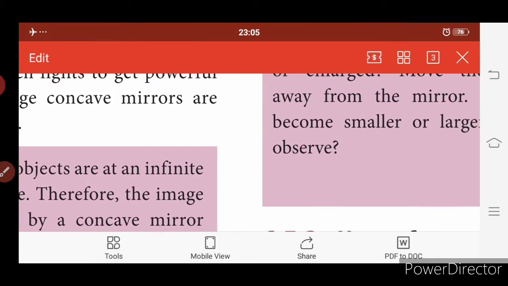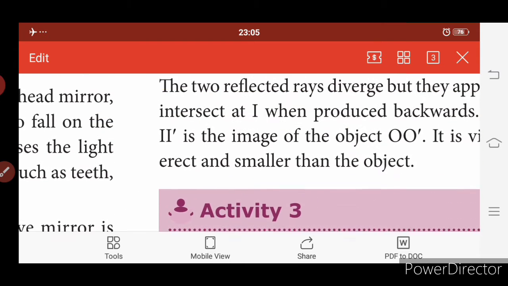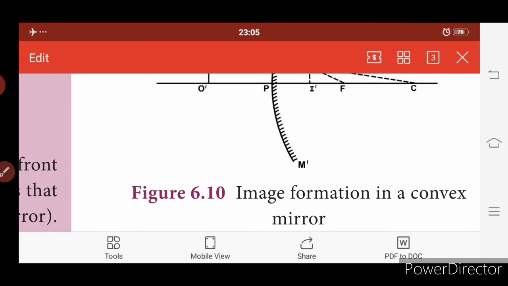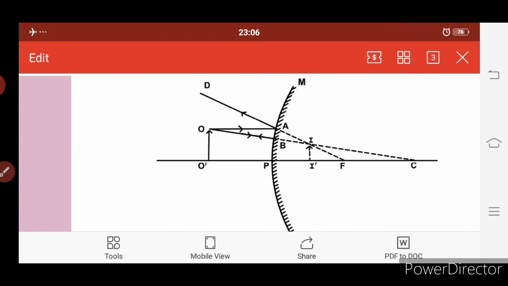So see the diagram here. Behind the mirror, the image is formed, and it has to be shown only through dotted lines. The shape of the mirror is like this, it is shaded inside, and O dash is the image. You can see the incident ray which gets reflected back, and another incident ray which gets reflected back.